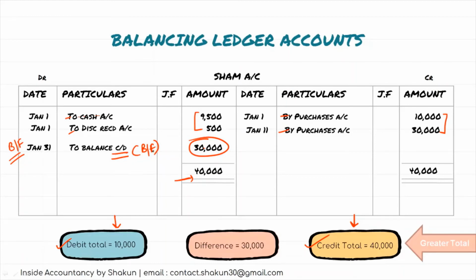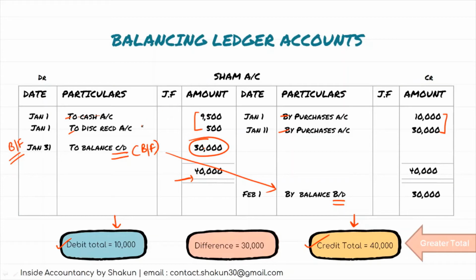So this balance which comes on the debit side, this basically is a credit balance and it has to be transferred on the credit side. So on the credit side, in the next date, we write by balance brought down. Why do we use the word brought down here? Because there we calculated it as a balancing figure, we had to carry it down, and when we actually carry it down, then we call it brought down. So this is how you have to do balancing of the ledger accounts.